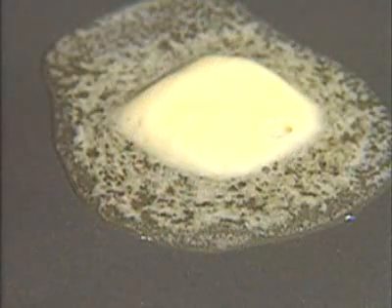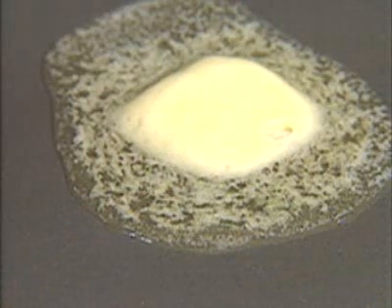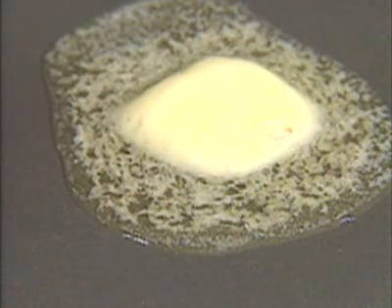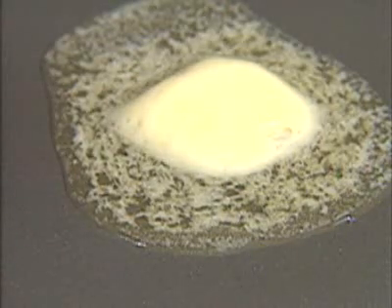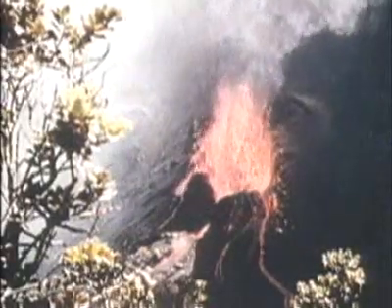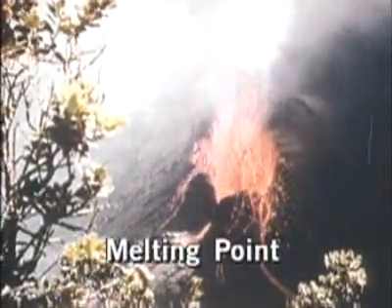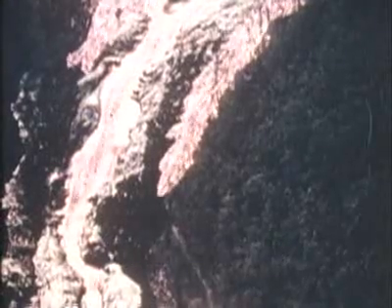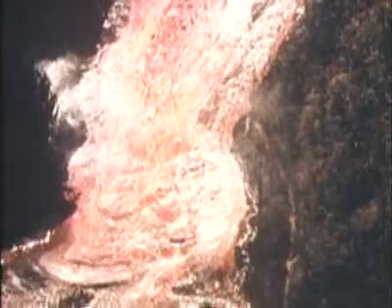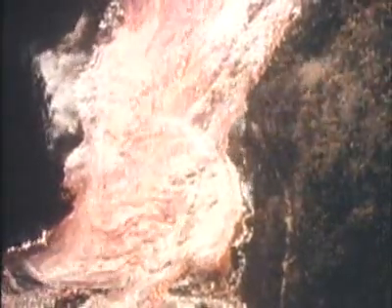Matter can change from one phase to another in still other ways. As we saw earlier, a solid can change into a liquid when it's heated. The temperature at which this change happens is called the solid's melting point. The melting points of different kinds of rock are very high, on average about 1200 degrees Celsius. The melting point of ice is much lower. At sea level, ice melts at just above 0 degrees Celsius or 32 degrees Fahrenheit.